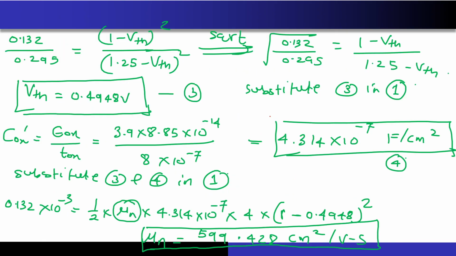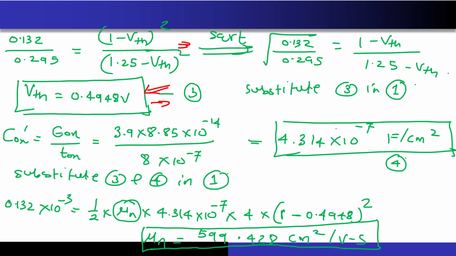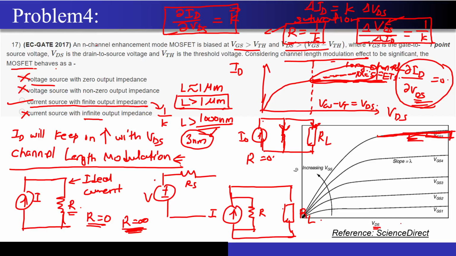If you take the square root on both sides, you will get the value of VTH like this. And once you know the value of VTH, you can resubstitute it in either of these two equations and get the value of mu n from there. That's how we got the value of mu n as well.